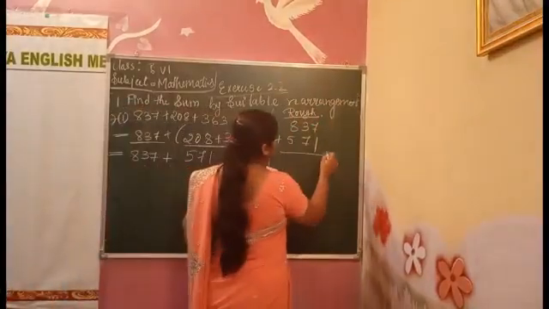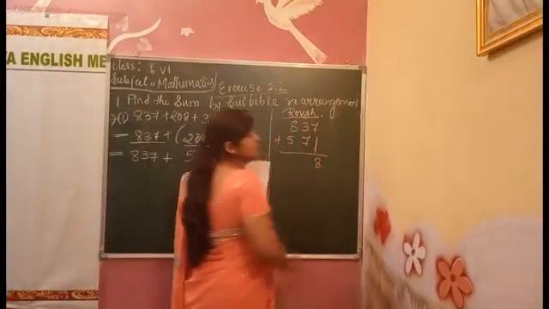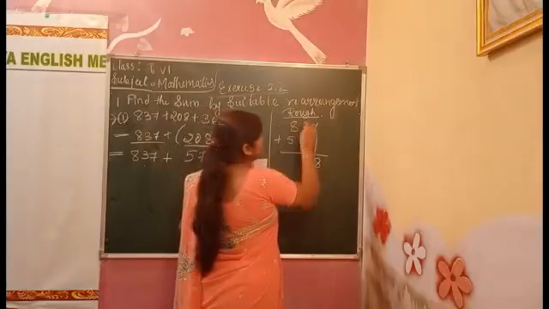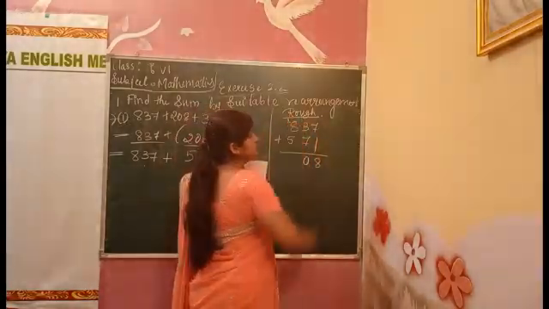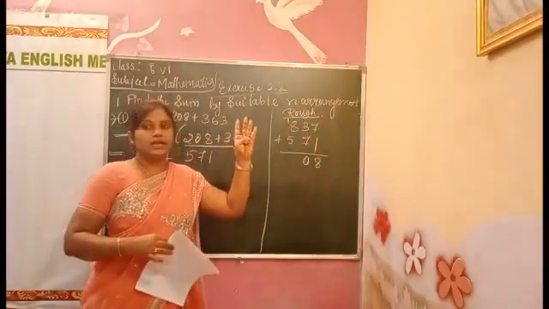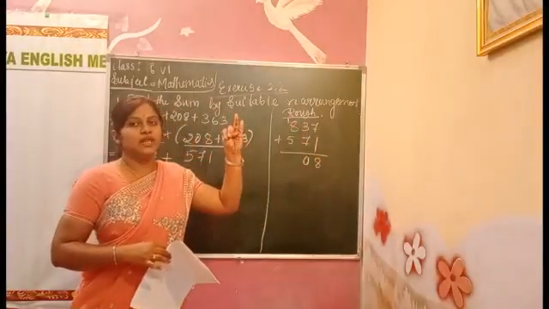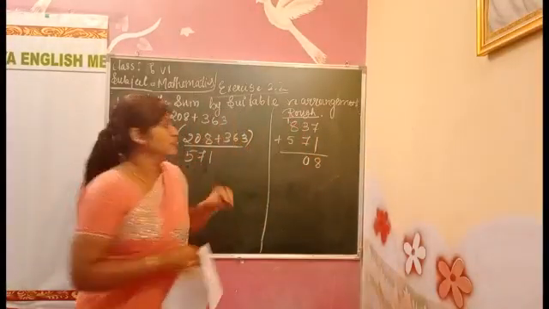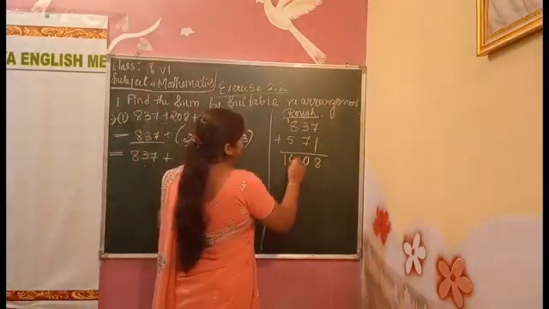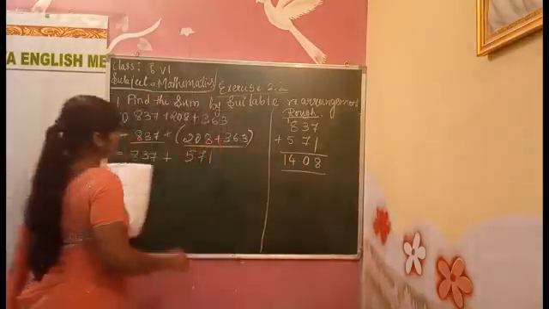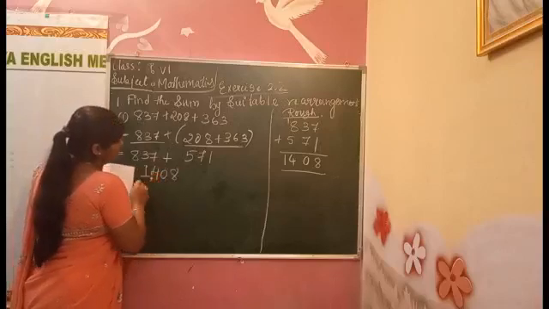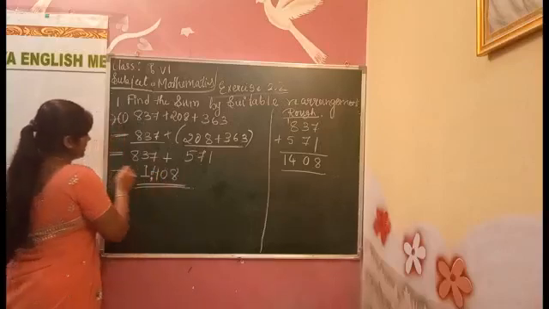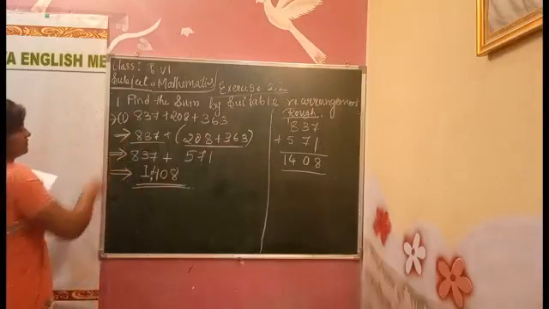Add these two. 7 plus 1 will be how much, children? 8. Now, 3 plus 7 will be 10, 1 will be carry here. 8 plus 1 will be 9, plus the carry, 10, 11, 12, 13 and 14. What is the answer we got, children? 1408. This is our answer.